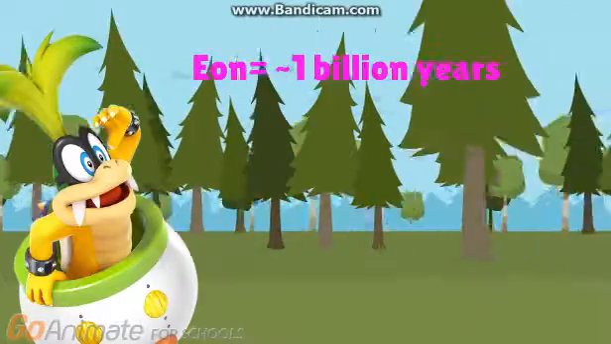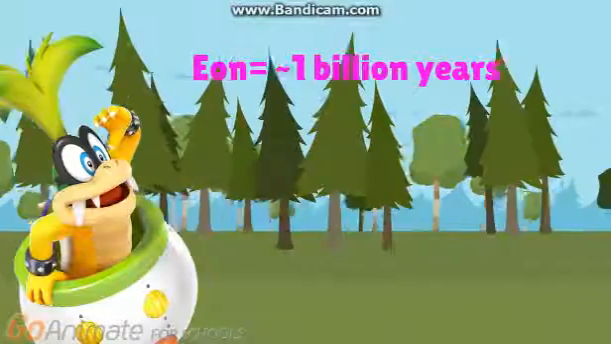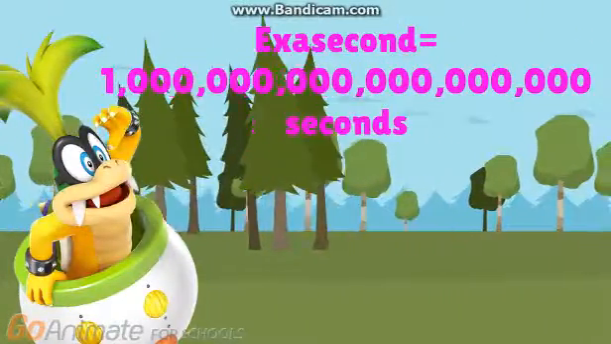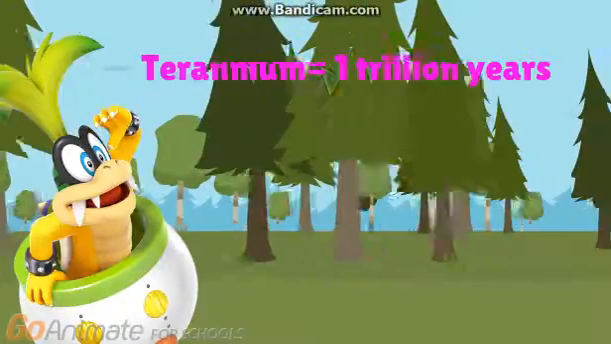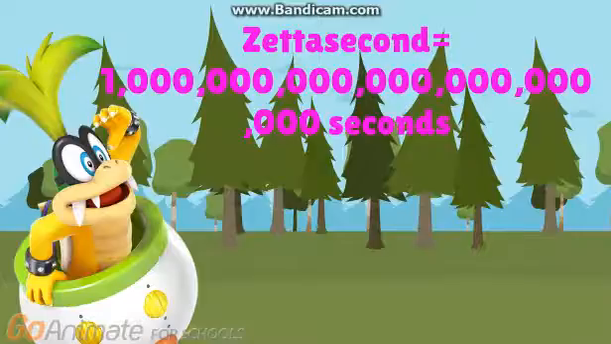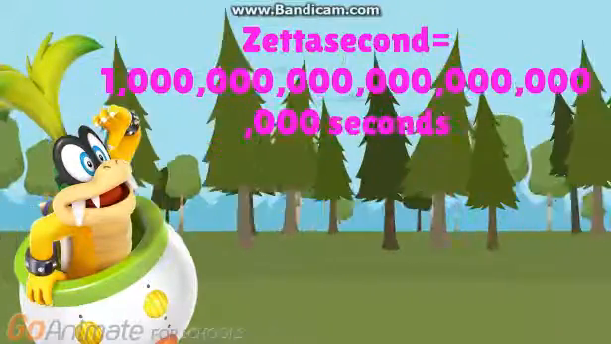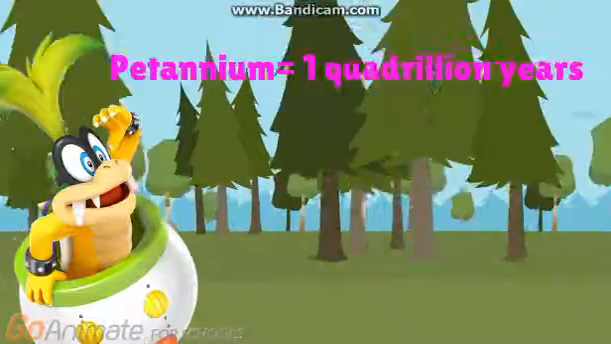An eon, or a giganium, is 1 billion years. That's also spelled aeon. An exasecond is 1 quintillion seconds. That's 31.7 billion years. A teranium is 1 trillion years. A zettasecond is 1 sextillion seconds. That's 31.7 trillion years. A petanium is 1 quadrillion years.